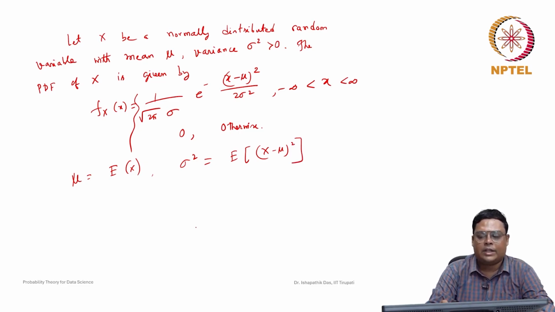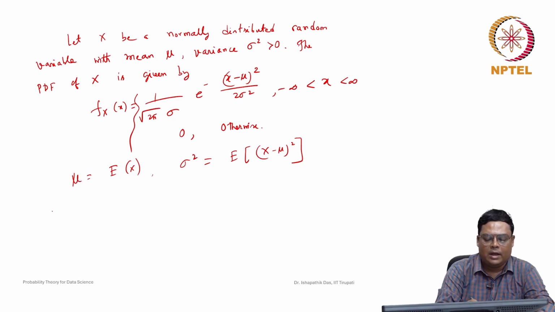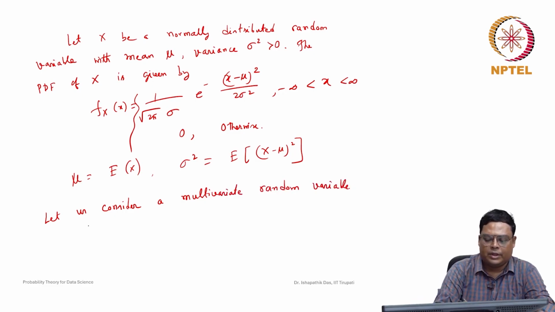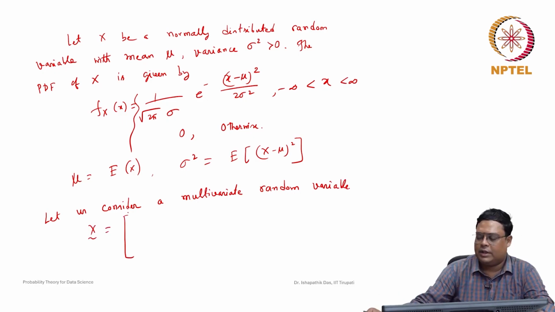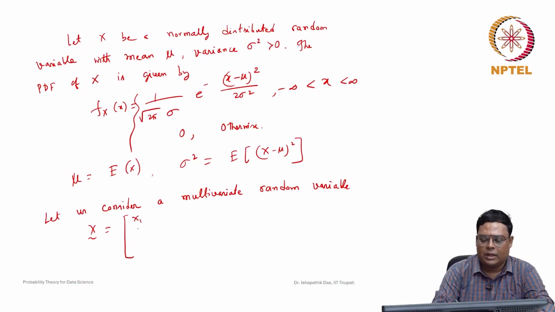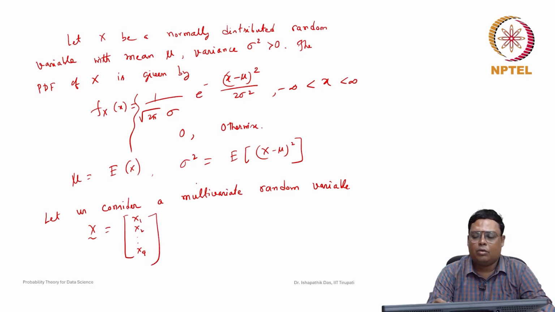Now if we consider a multivariate random variable x with q dimensions, x1, x2, up to xq, and we want to extend this to q dimensions, then we need to know what these parameters will be.